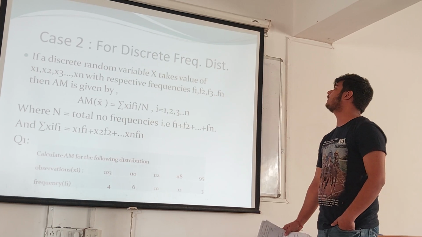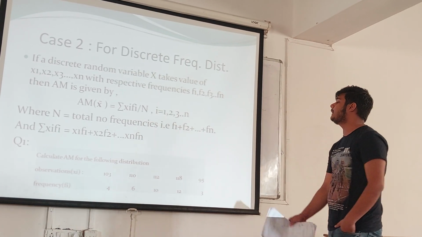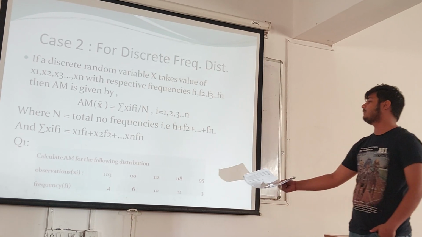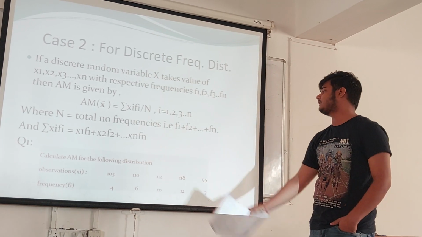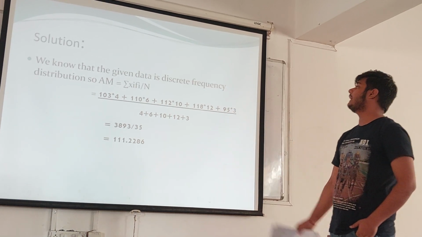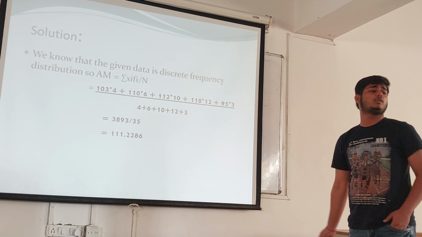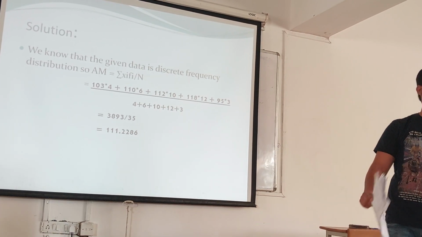One question is based on discrete frequency distribution. Calculate the arithmetic mean for the following distribution. Here the observations are given as 103, 110, 115, 118 and 95. Their frequencies are 4, 6, 10, 12, 3. So we know that the given distribution is a discrete frequency distribution. The formula is arithmetic mean equal to summation of xi fi divided by n.